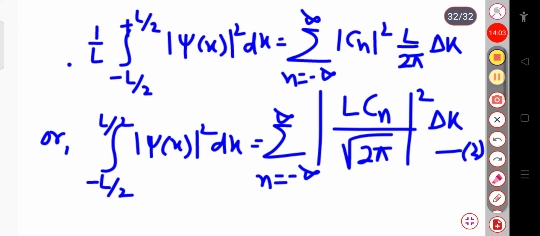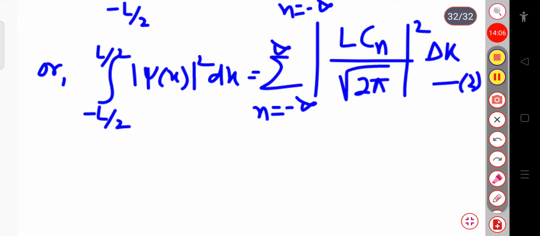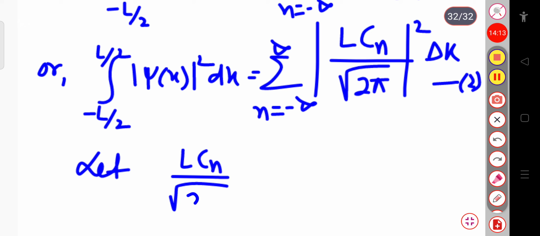Now let L Cn divided by root over 2 pi be equal to, suppose, phi L of k.